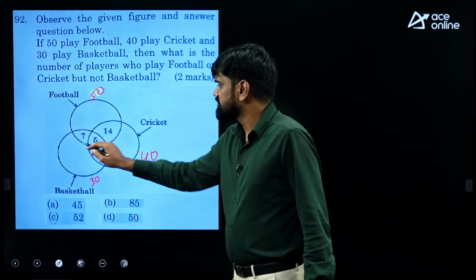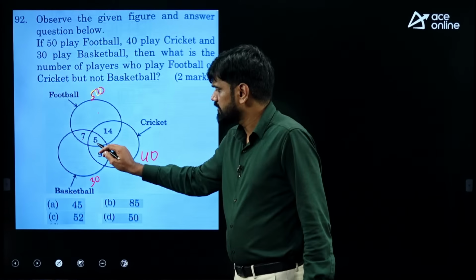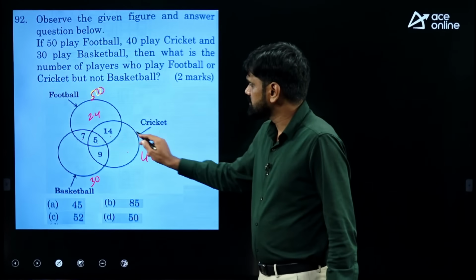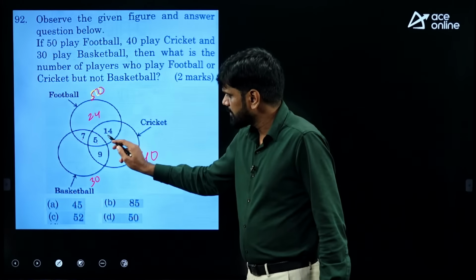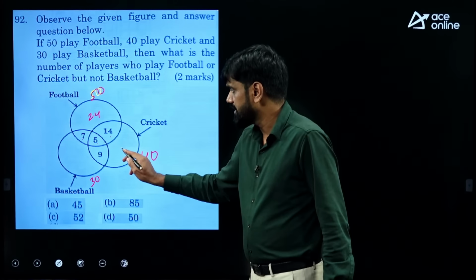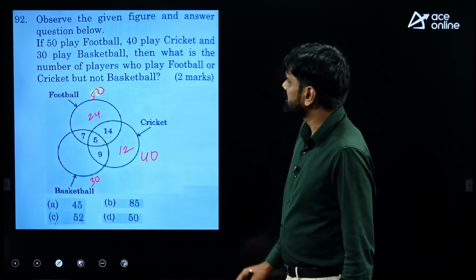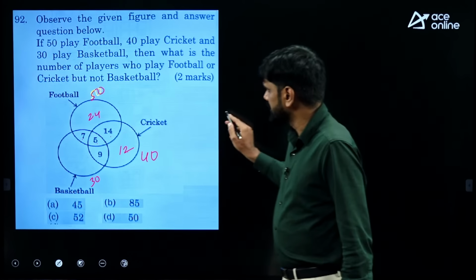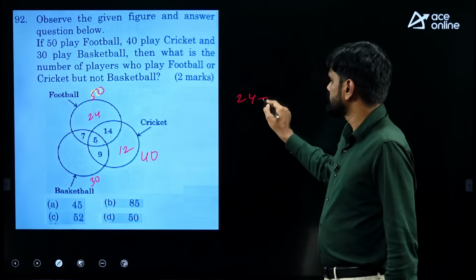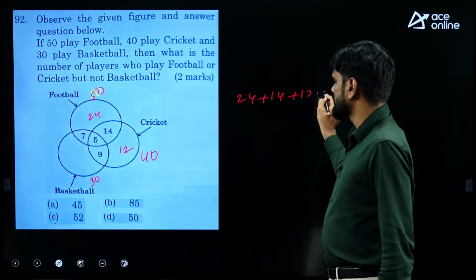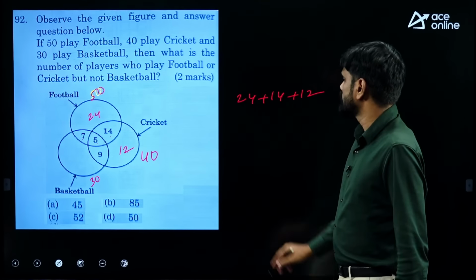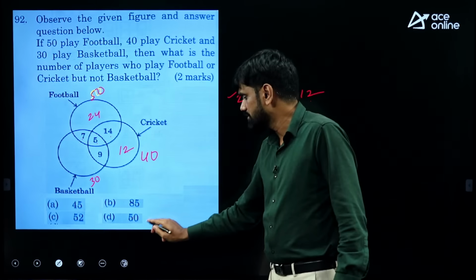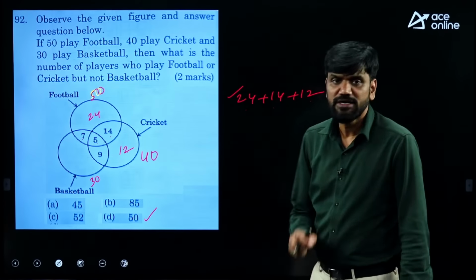So here this total is 50, we know. This is already 7 plus 5, 12, 12 plus 14, 26. This will become 24. This total is 40. This is already 14 plus 5, 19, 19 plus 9, 28. This will be 12. So this is the total I need. 24 plus 14 plus 12 is what I am looking for. 24 plus 14, 38, 38 plus 12 will give you how much? 50. Hence it should be option D.